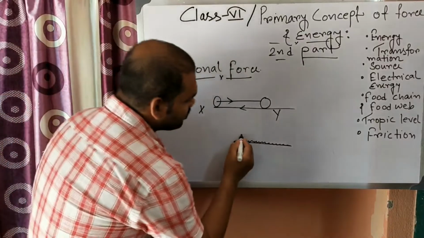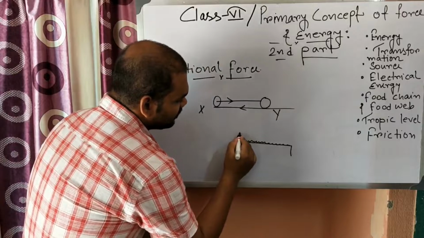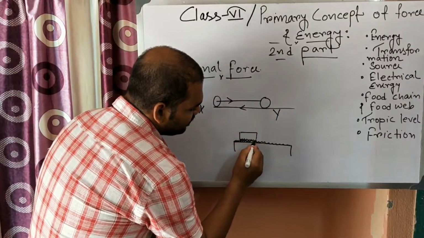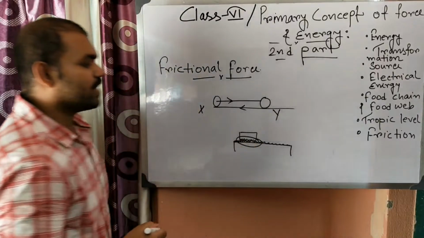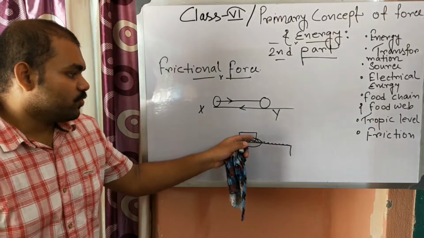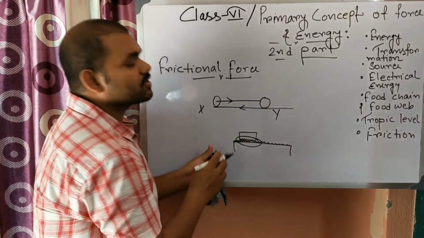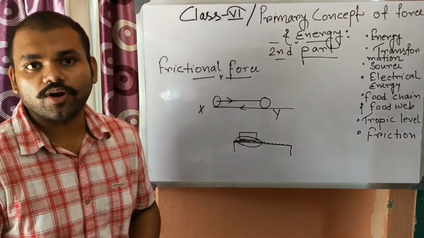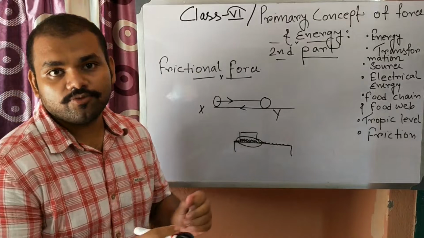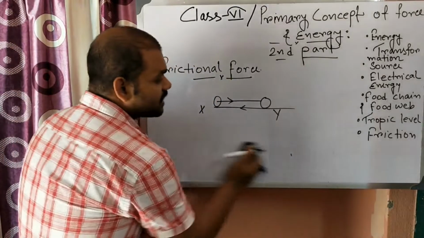If one surface is of a particular material and there is another surface, and you want to slide one over the other, then there is interlocking between these two surfaces. The small grooves, the small unevenness, interlock the two bodies. That's why one body cannot slide over another body for a longer period of time, so we need a greater force to do that. This is the frictional force.